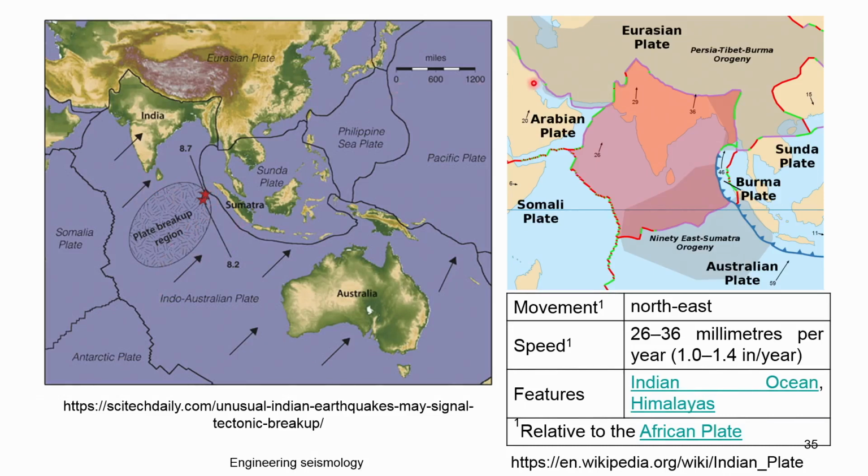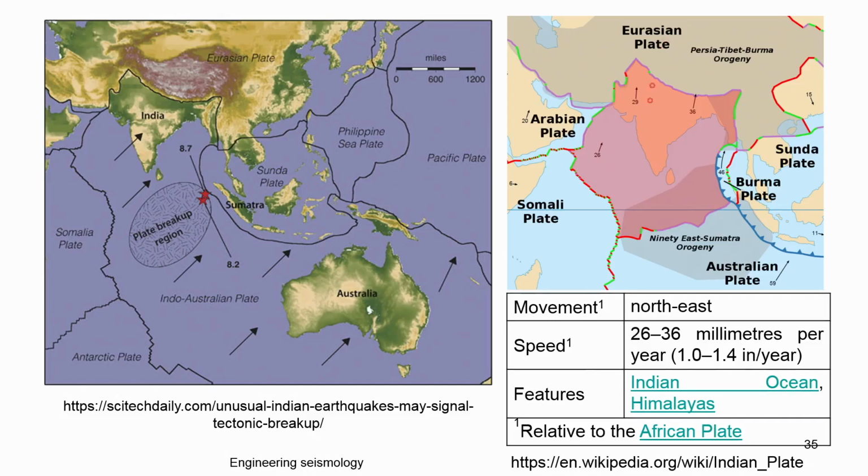Here you can also see how the plates are moving. Basically this is our Indian plate. The entire plate is called the Indo-Australian plate, and the portion which separates is the Indian plate. It moves towards the northeastern part, and the speed is given in millimeters per year.